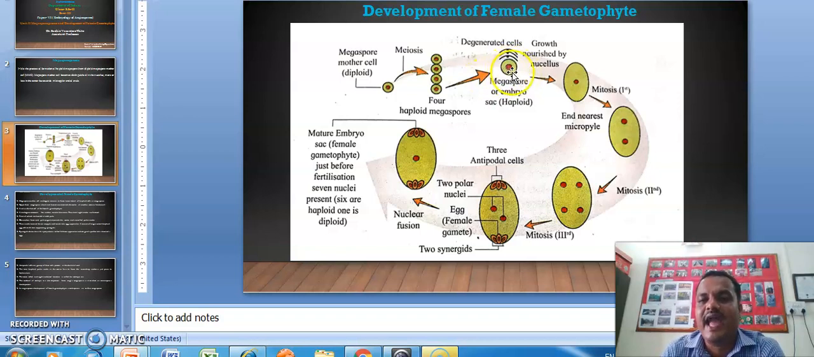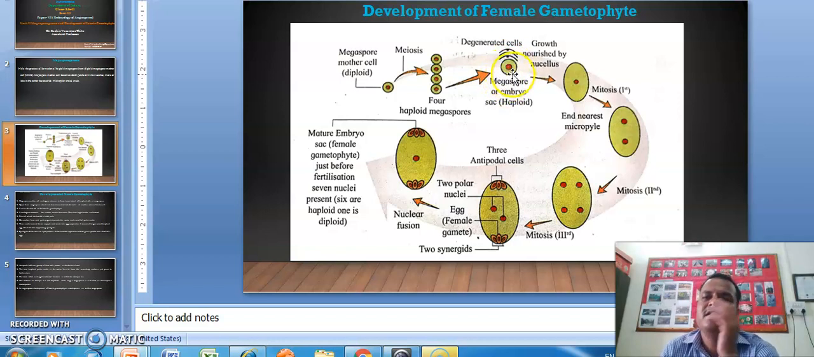This is a haploid structure. So from the diploid megaspore mother cell, there is a formation of a haploid structure, which is called the functional megaspore. From MMC to functional megaspore, it is called megasporogenesis.